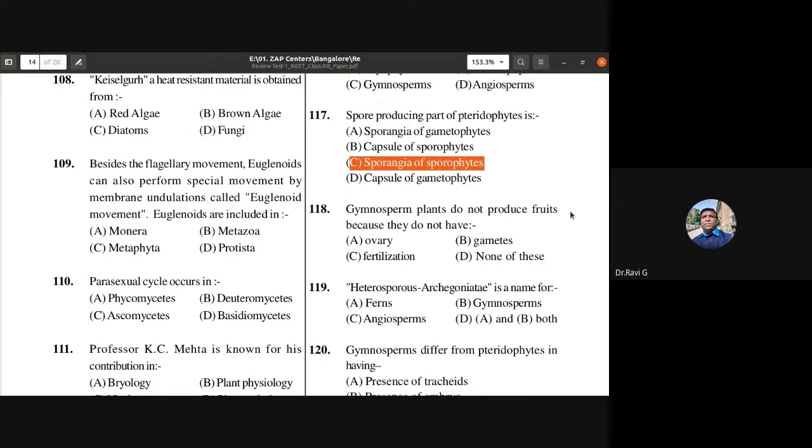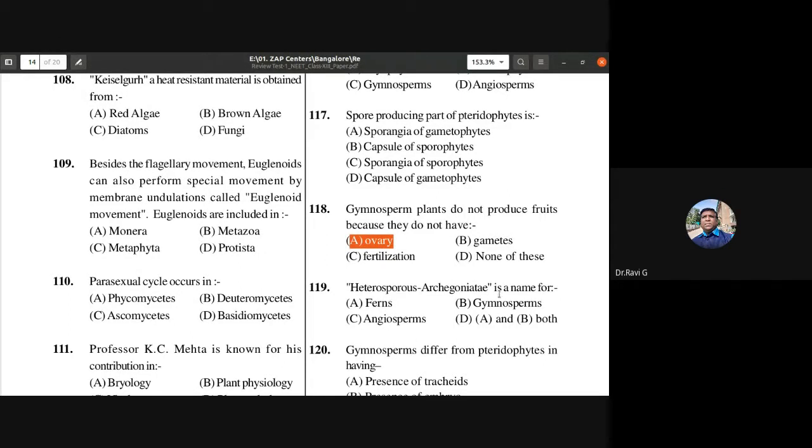118. Gymnosperm plants do not produce fruits because they do not have what? Ovary. It's a very easy answer, isn't it? So they do not produce fruits because they do not have ovary. 118 A is the answer.